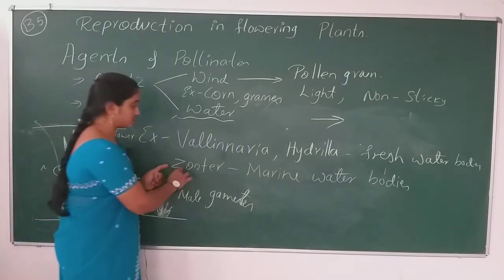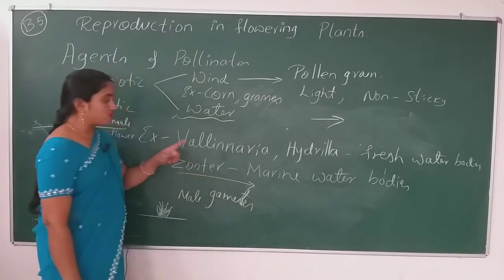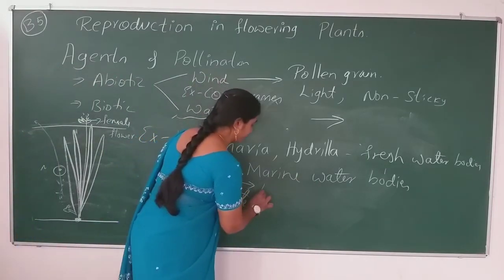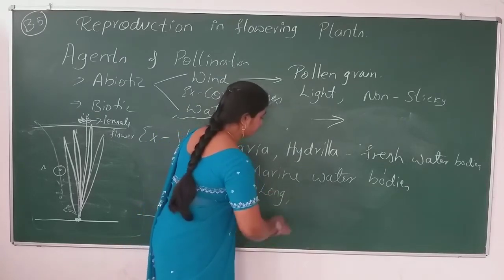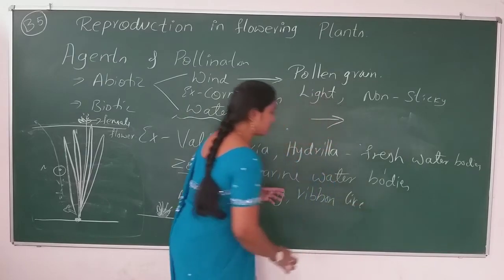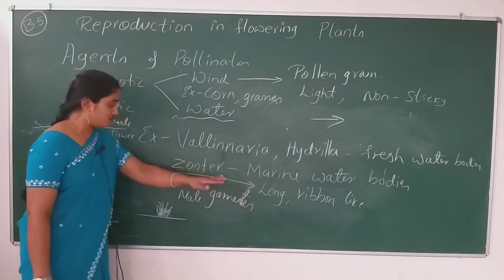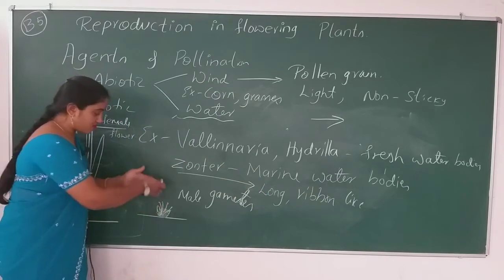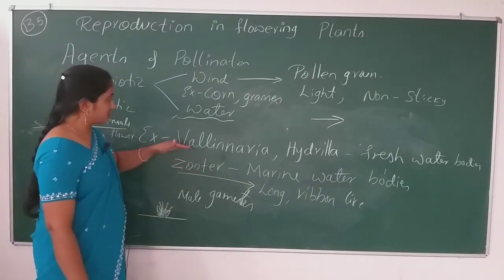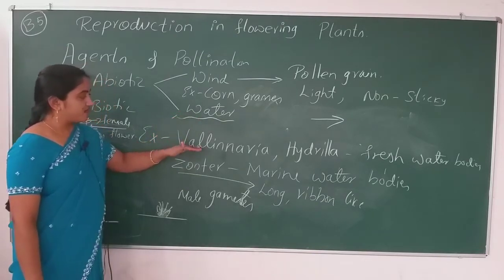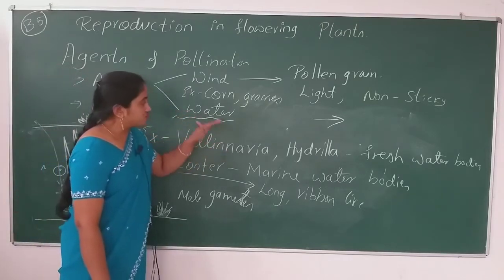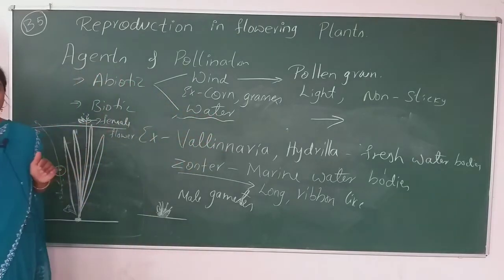Note down, the Zostera pollen grains, or the stamens, will be long, ribbon-like, so that it becomes easier to get deposited on the stigma of the female flower. So that's all about the examples of Vallisneria and Zostera. These are the examples which use water as an agent of pollination.